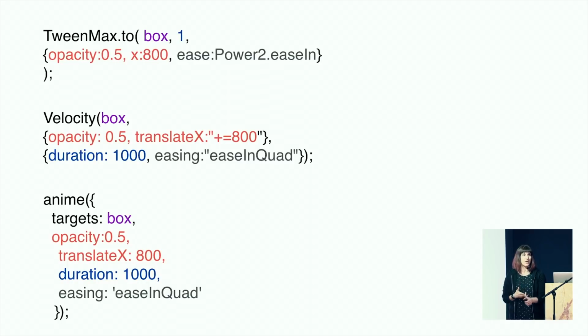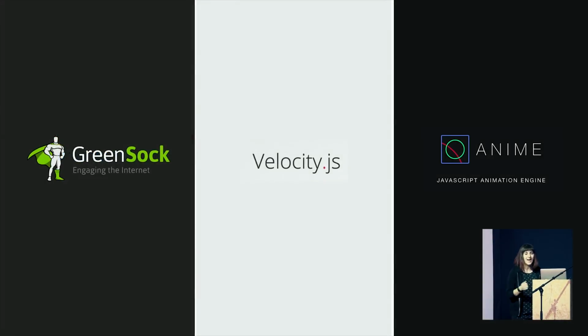You have a thing that you're moving, you have properties that you're changing, and you have some sort of duration applied to it and some kind of easing. Really, really similar. So I like to point that out just to show that there is a big similarity between them all. You can actually change from one to the other if one is better for your project, which I've totally done. So. Now to the amazing chart.